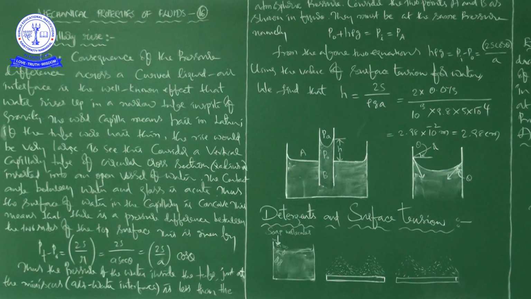The same situation you can also see in case of a tree and its roots. The roots are getting water from inside the earth, and the water is going to reach the branches of the tree.